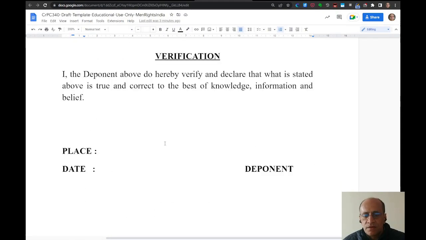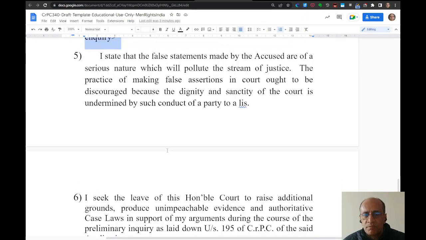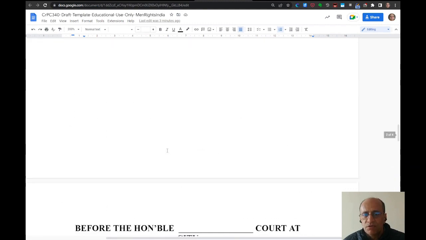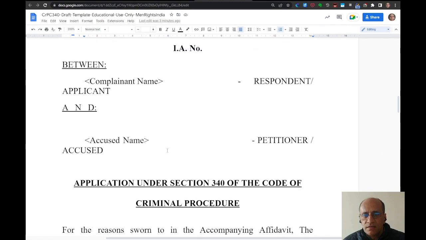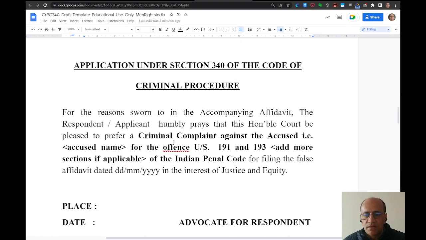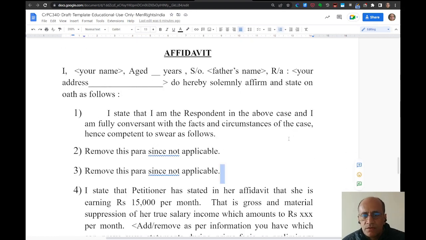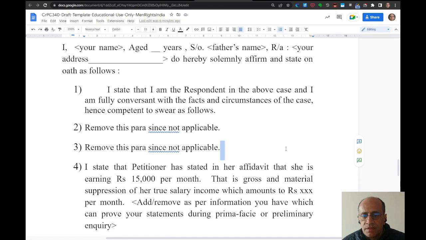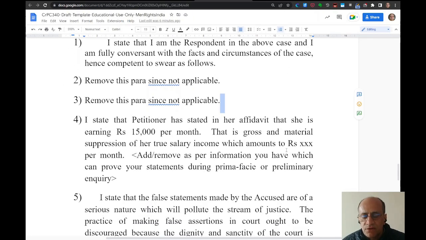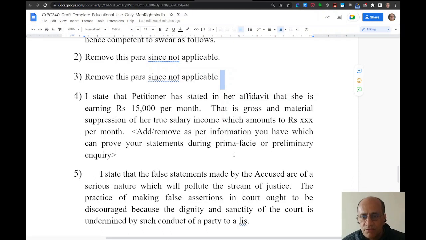So I think this format will help people a lot who want to file perjury, who have a clear cut scenario but who are thinking of how to get the template or where to get the proper draft. So this draft is actually a tested draft in the court, and a very similar draft was used by one person who took guidance from me. And his scenario was that his wife had falsely declared that her parents were dependent on her, but in reality, her parents were not financially dependent on her.